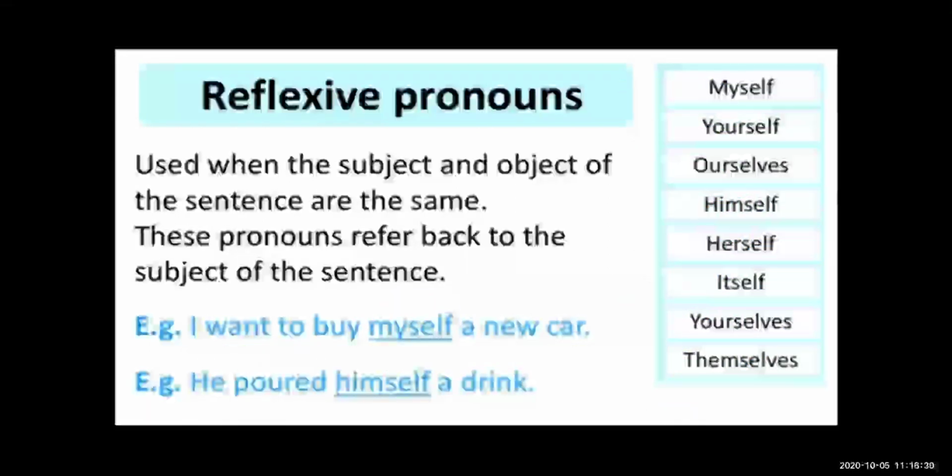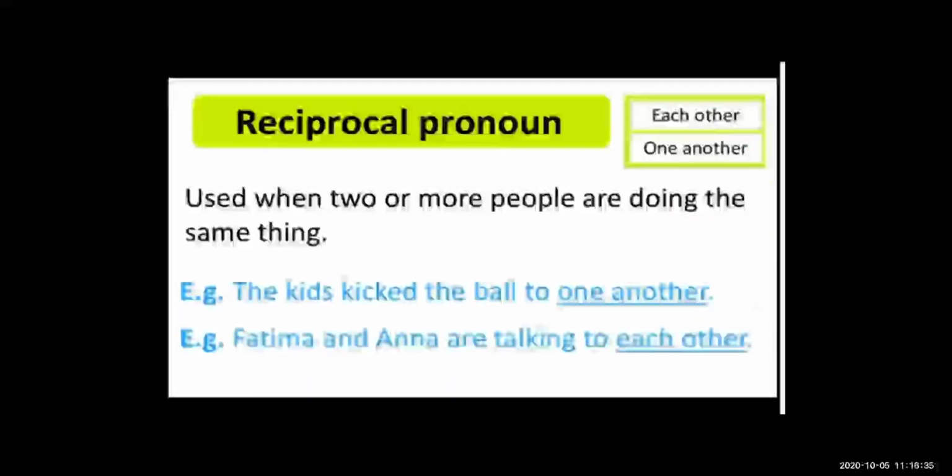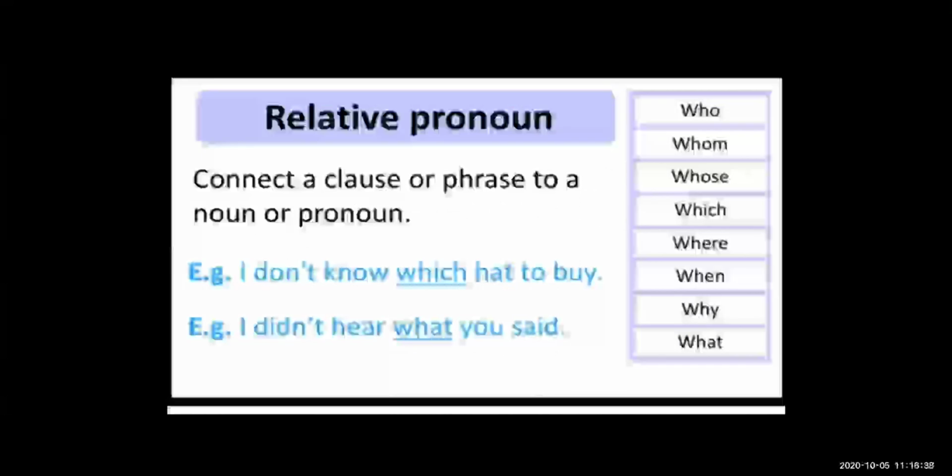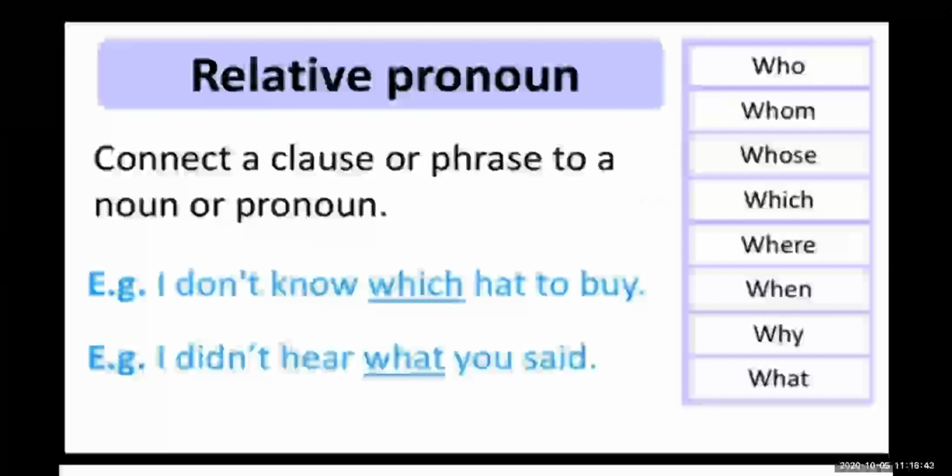Okay, now see, the next type is relative pronoun. So what is a relative pronoun? A relative pronoun is a pronoun which shows the relation with a noun. So that is the relative pronoun. A relative pronoun connects a clause or phrase to a noun or a pronoun. It shows the relation with the noun.